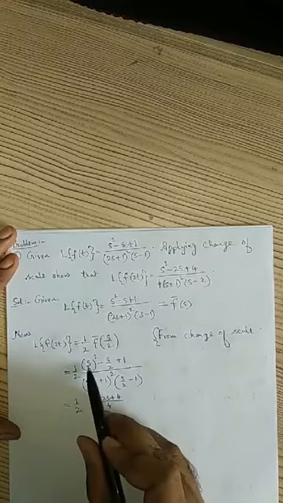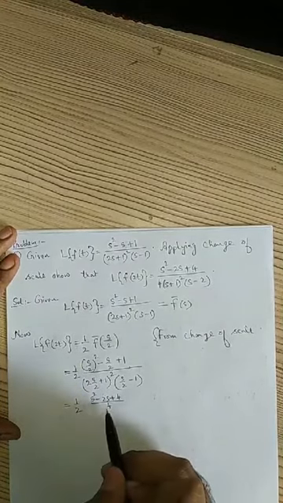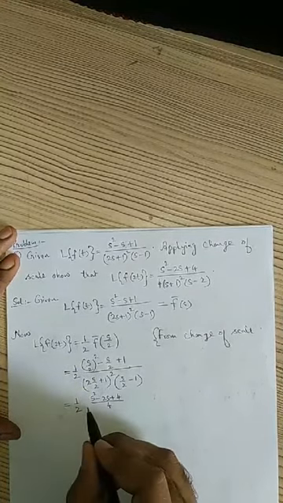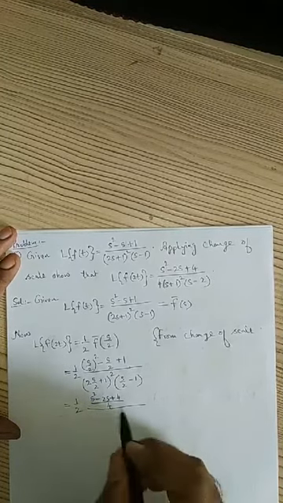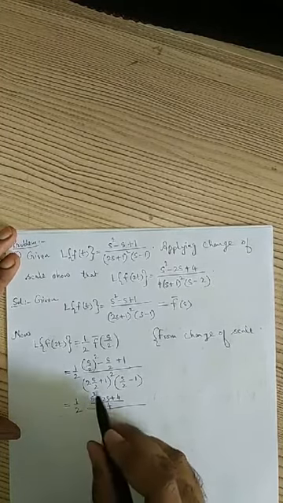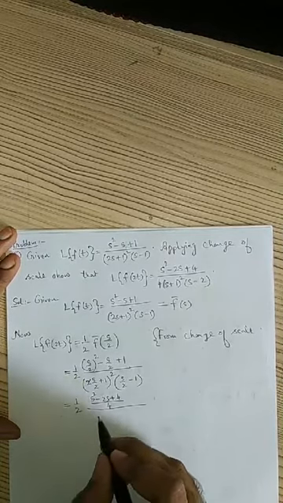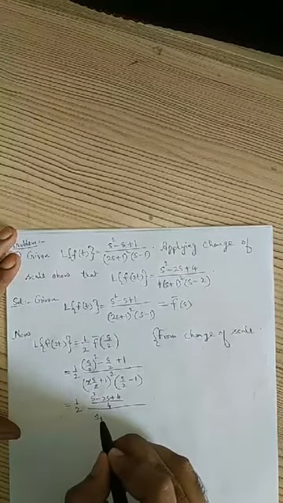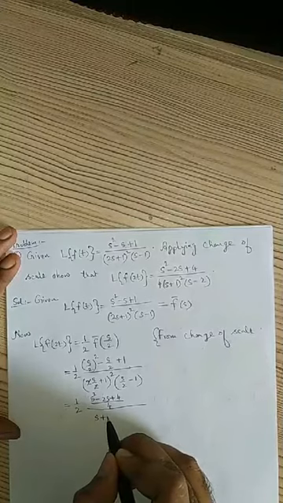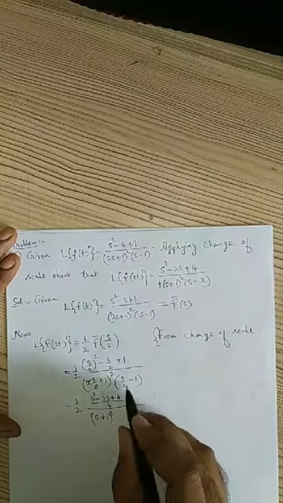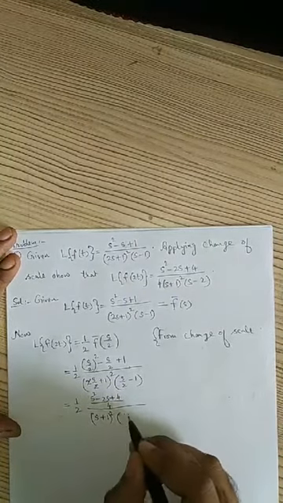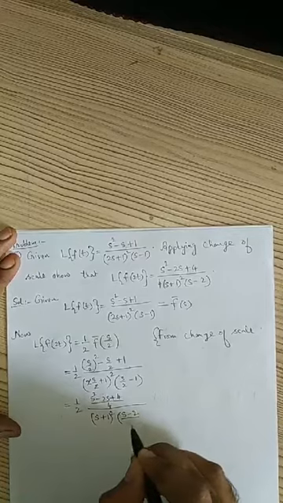Right? What will happen here? s square, when I am taking the LCM 4 in the numerator, then 4 minus 2s plus 4. Then this is divided by the denominator, this 2 and 2 will get cancelled. So remaining is s plus 1 whole square, and here I'll take the LCM, s minus 2 by 2.